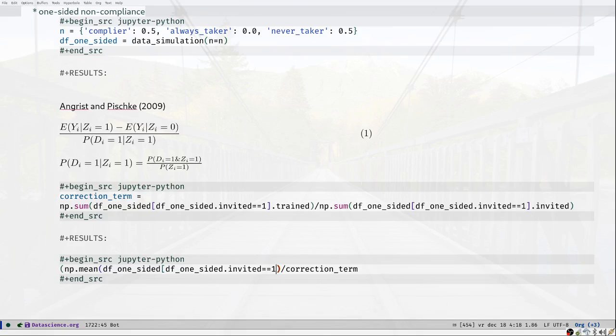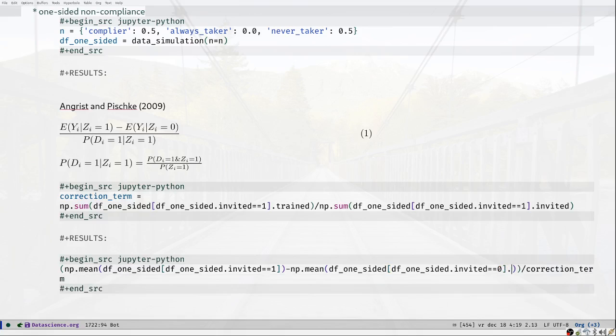Let me see, I need to close this bracket and then I need to close that bracket, and I subtract from that np mean of df one-sided, conditioning on df one-sided dot invited now equal to 0. And again, I'm interested in the earnings, so that's what I take the average over. I take the mean over that, and then I evaluate this expression.